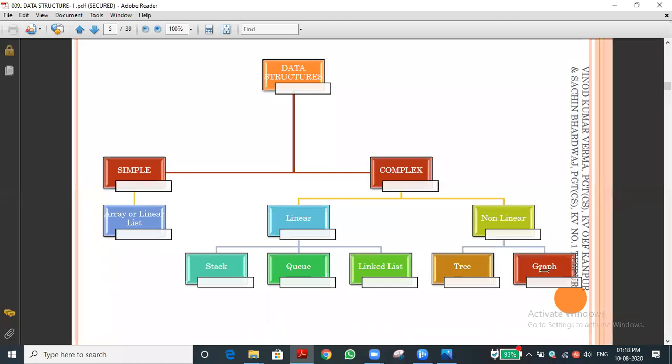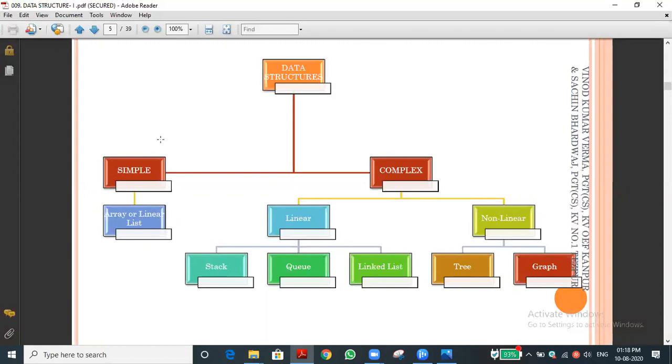Now you understand what is data structure, what is simple data structure, what is array and what is list. A linear list means a single-dimensional list, a normal ordinary list.